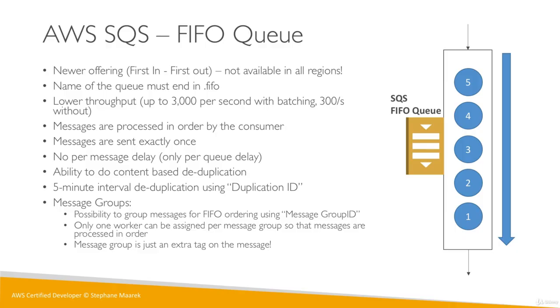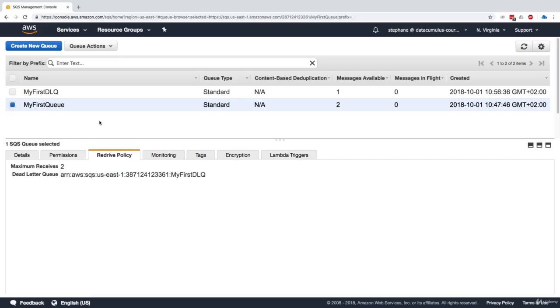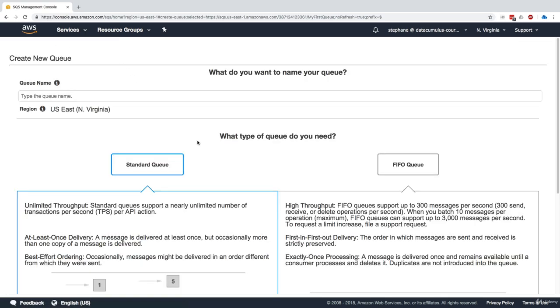So FIFO queues, you won't be asked much about it at the exam, except when we want to do stuff in order. How do we configure our SQS queue? The answer is use a FIFO queue. But I want to show you just how we create one in the UI, just so you get a strong idea of how they work. So now in the UI, I'm going to create a new queue.